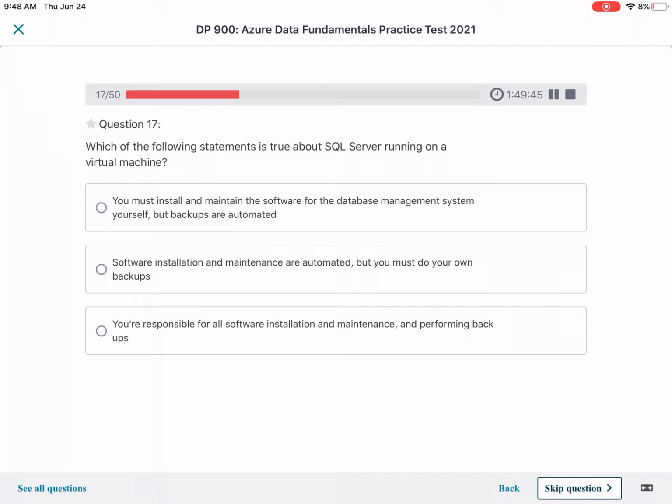Which of the following statements is true about SQL Server running on a virtual machine? It would be, you are responsible for all software installation and maintenance and performance backup. So this option would be correct.